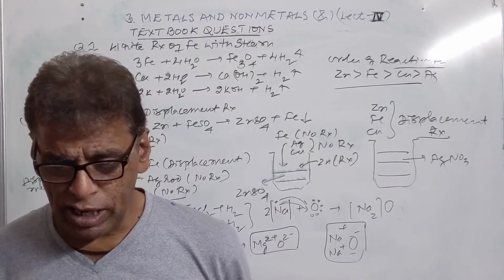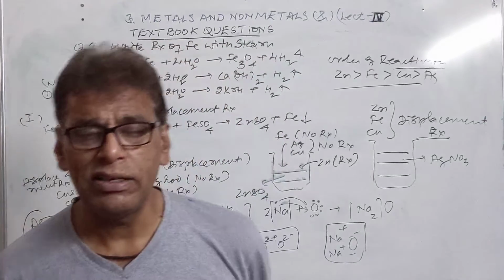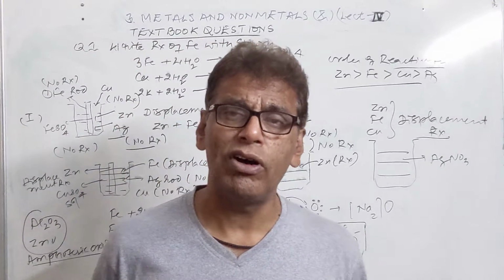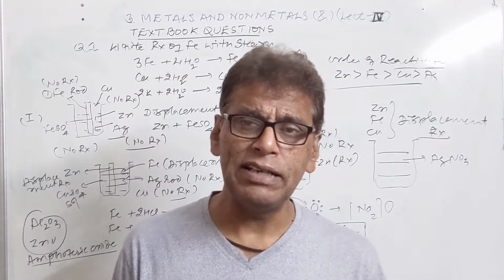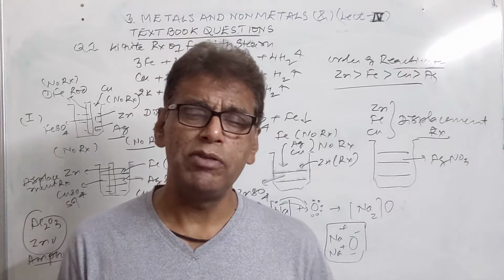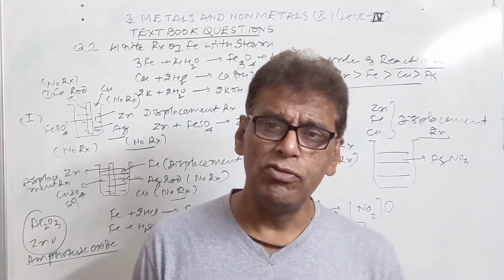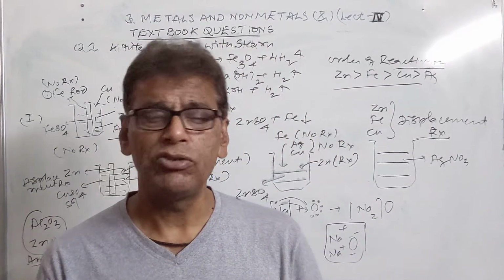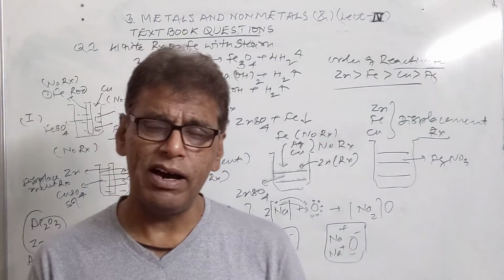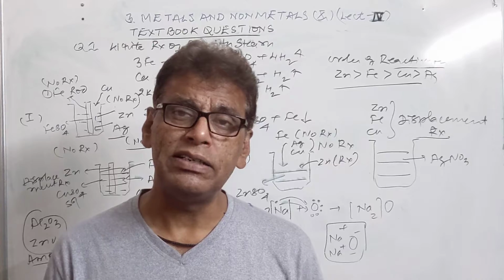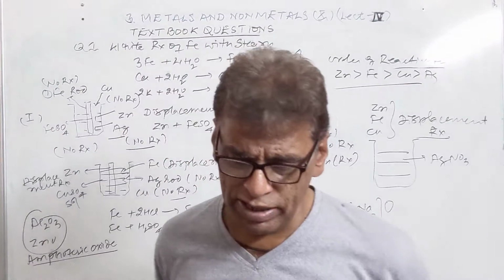State two ways which are used to prevent rusting. Number one, barrier protection by coating the iron surface with paints or grease or oil. Sometimes they are coated with zinc, which is called galvanization. Sometimes they are sacrificially protected. They are attached with some active metal like magnesium, which loses electrons in preference to iron and prevents iron from rusting as long as it remains there. We can also use galvanization, covering the metal article with zinc, which also prevents rusting.